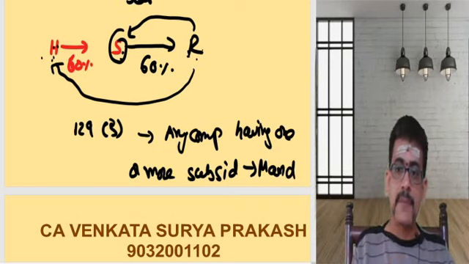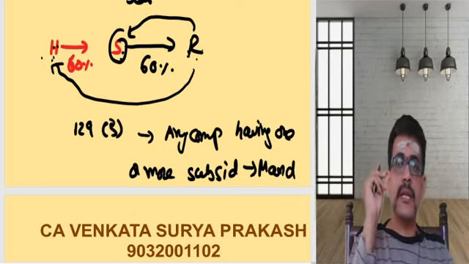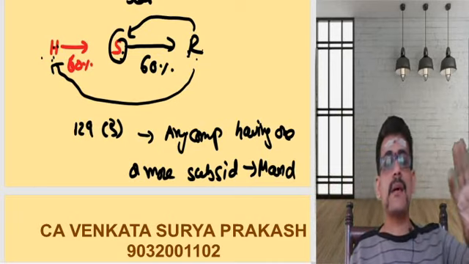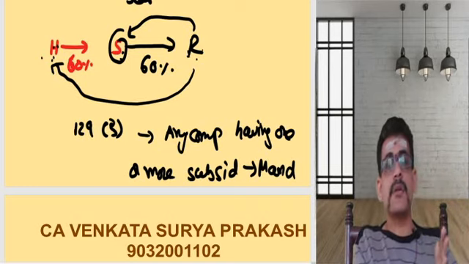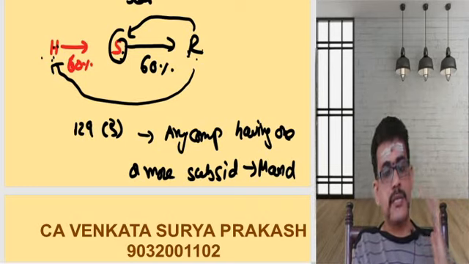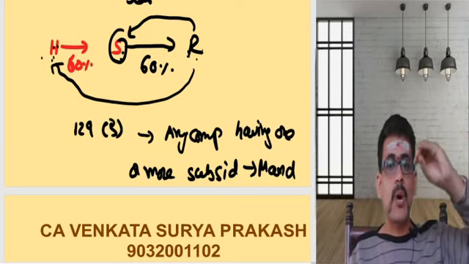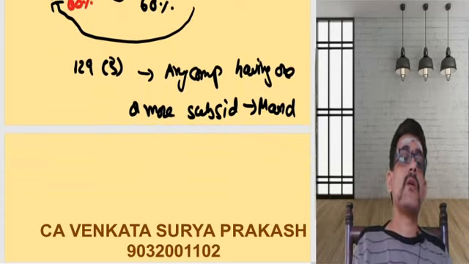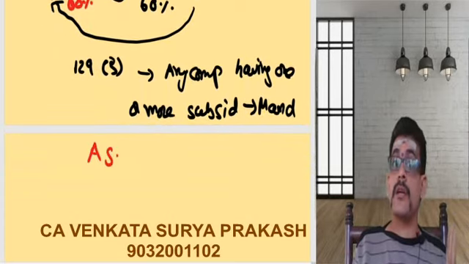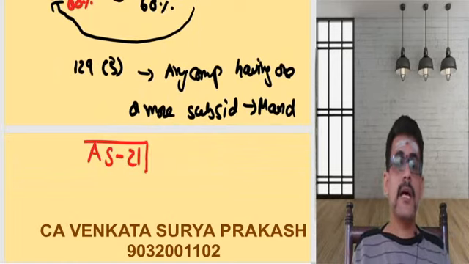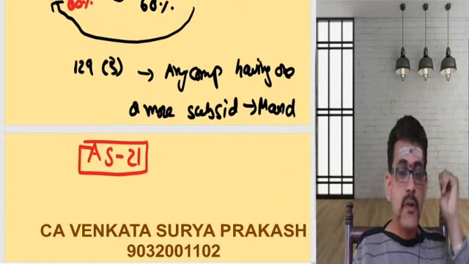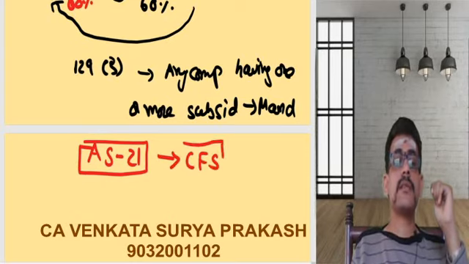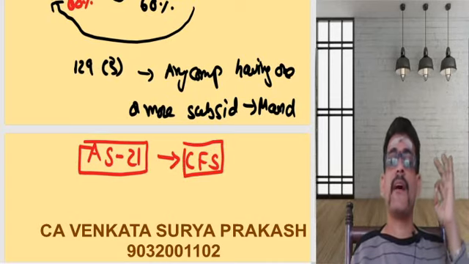So if you have a subsidiary, as per Companies Act 2013 section 129 subsection 3, it becomes mandatory for you to prepare consolidated financial statements. Whenever you are supposed to prepare consolidated financial statements, I need to apply AS 21. AS 21 gives us the guidelines on preparation of CFS, Consolidated Financial Statements.